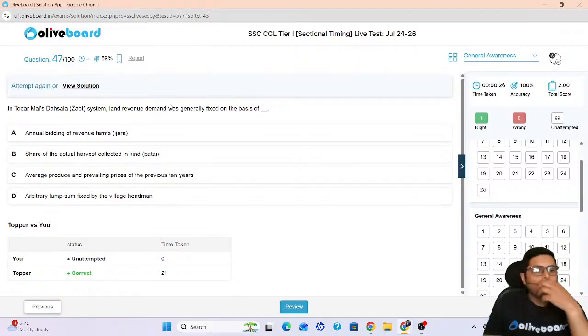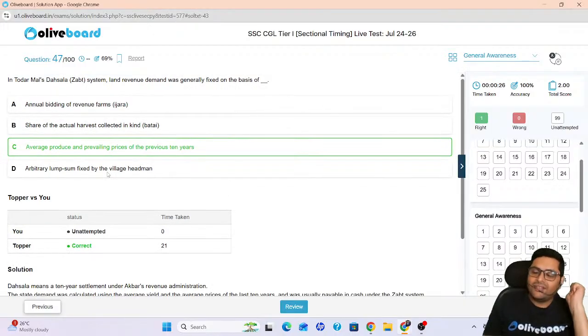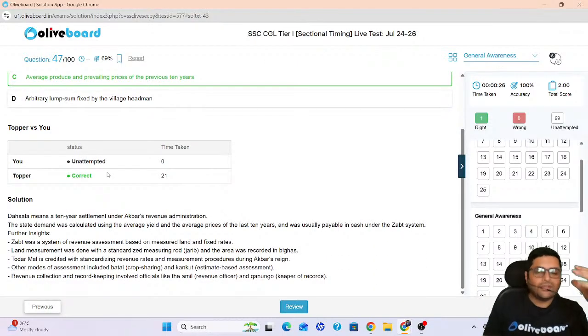how to remember this. So, Dah Sala, Dah is usually 10 and Sal is year. 10 year, the Sala. Now let us see if there is any 10 year in the options. Annual bidding for revenue farms? No. Share of actual harvested? No. Average produce and prevailing prices of previous 10 years. The Sala. The answer is C. Average produce and prevailing prices of 10 years. Got it? So this is how sometimes presence of mind works better than knowledge.